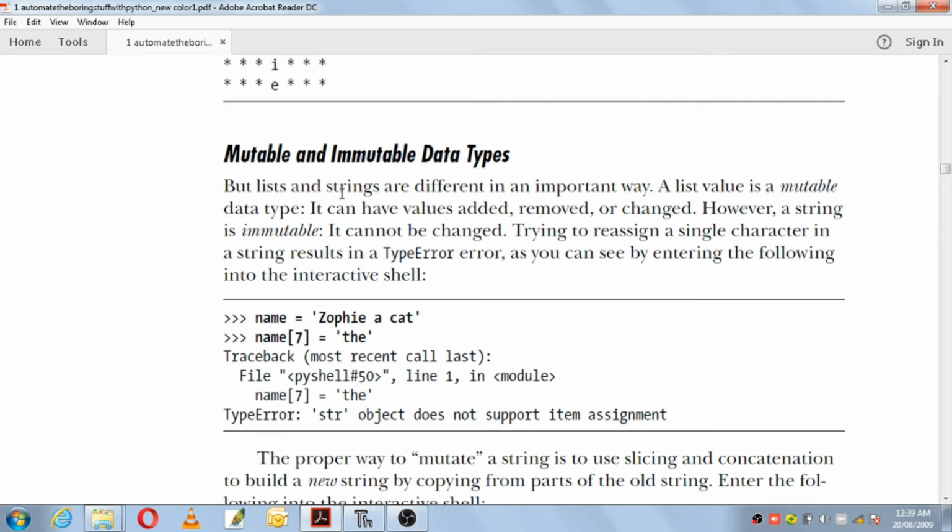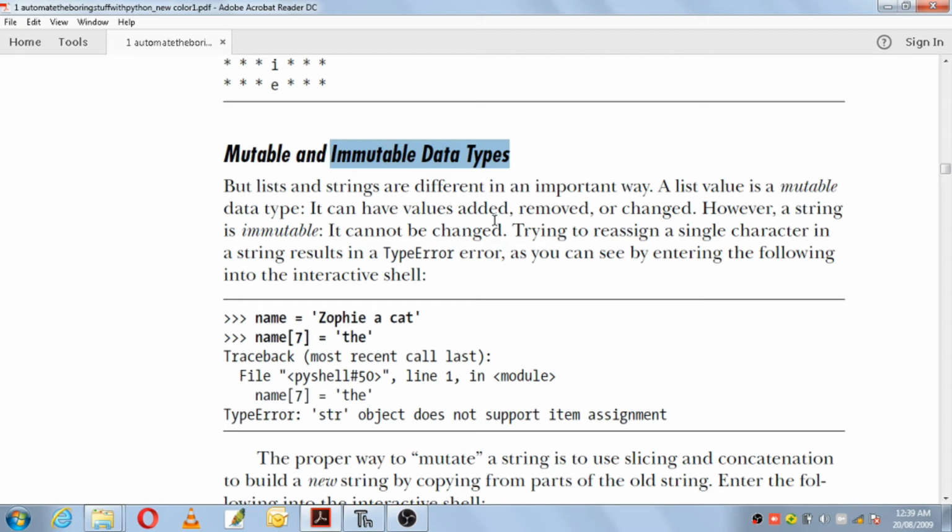Although they are similar, one difference between them is list is a mutable data type. List is a mutable data type, that is, its values can be added, removed, or changed. That means you can change the values of the list. But strings are immutable data types. You cannot change the values of a string. You cannot add or remove or change the values of a string.